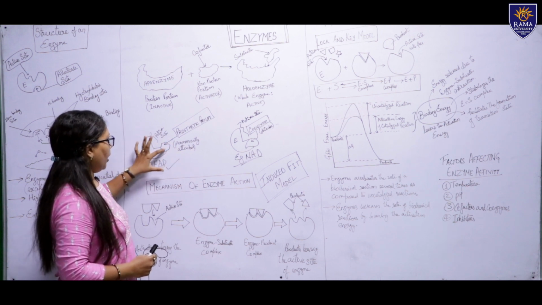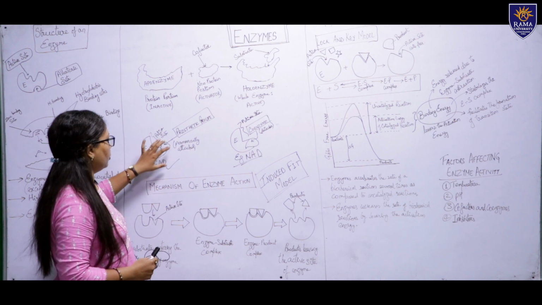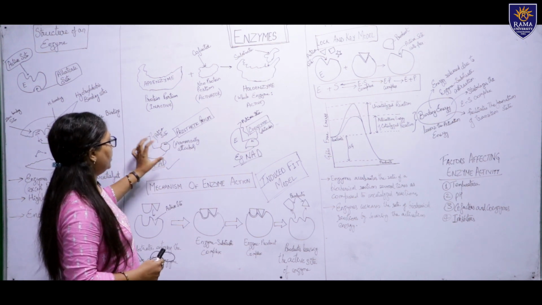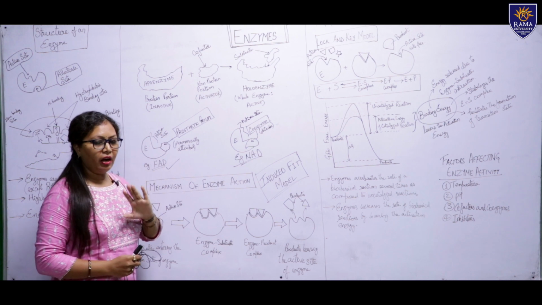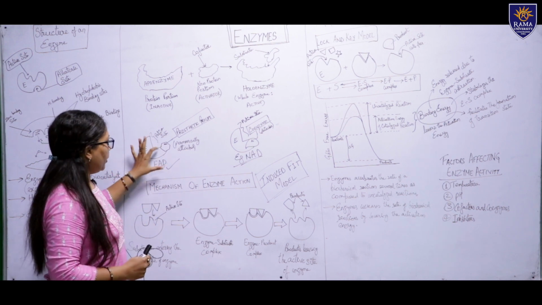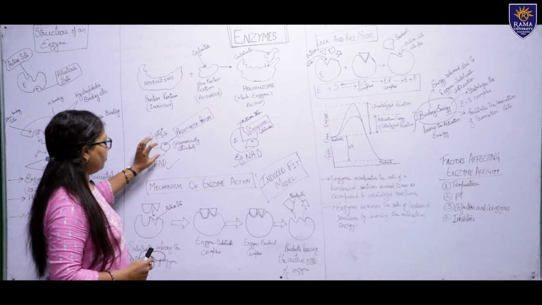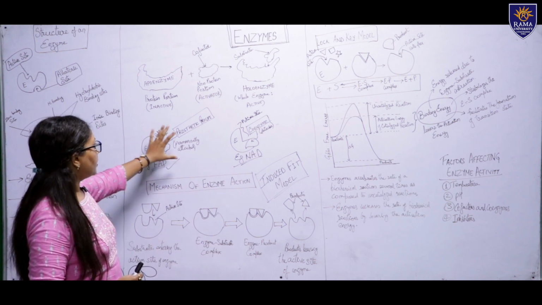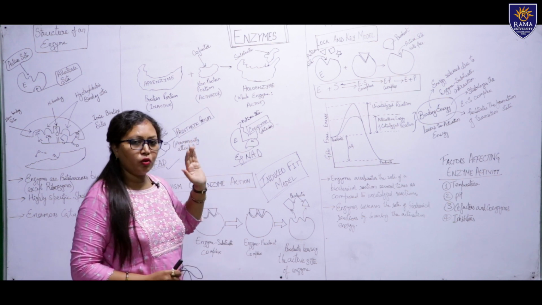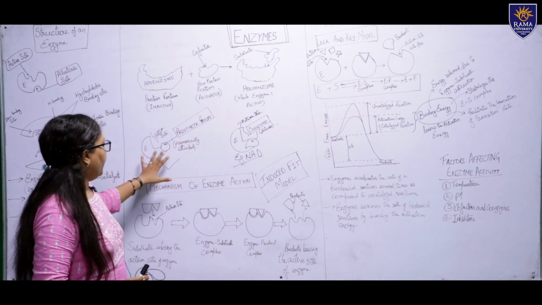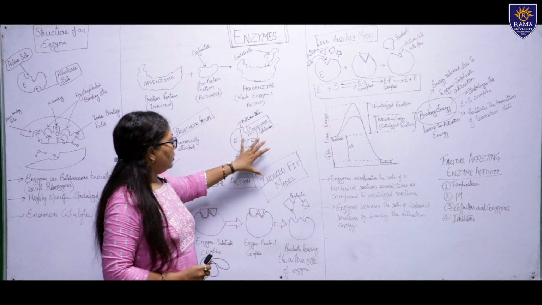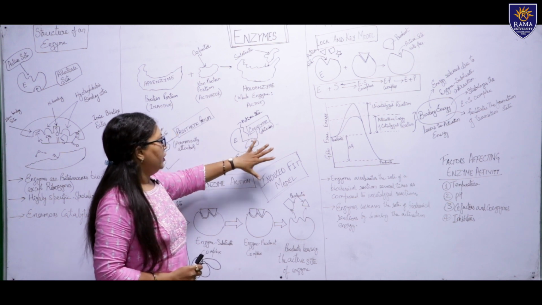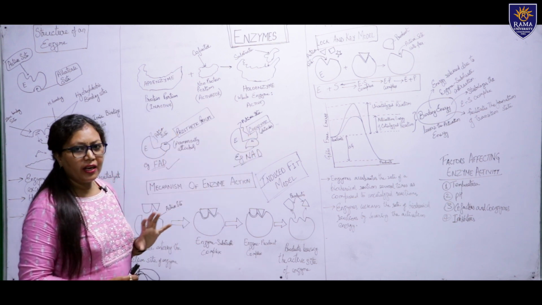So if the FAD cofactor is not present, some enzymes have cofactors, this enzyme will not be functional without it. So that's why prosthetic groups are also very important parts of the enzyme. And then the coenzyme. The coenzyme part is the detachable part.